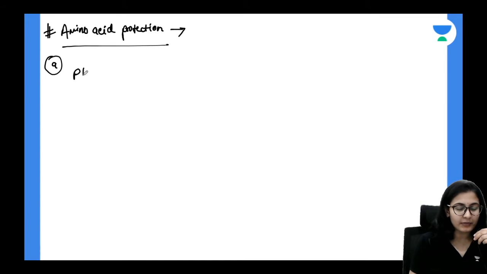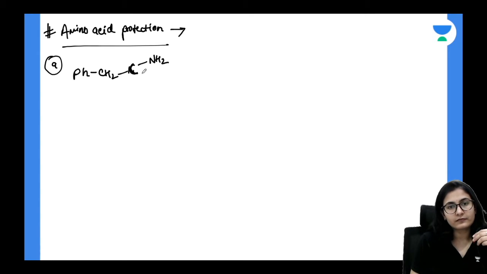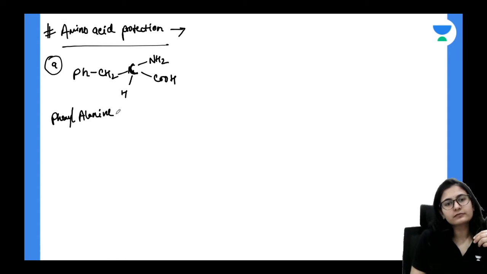Let's say this is my alpha amino acid, for example phenylalanine, with CH2Ph.